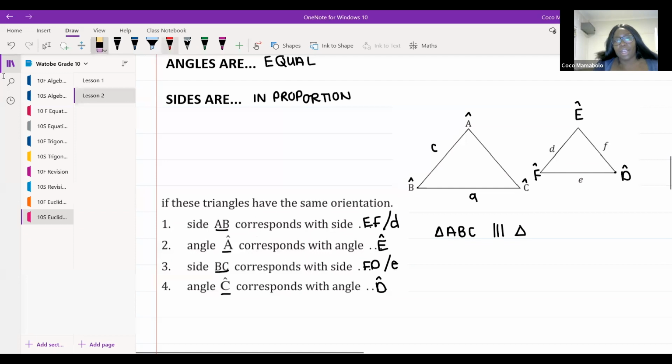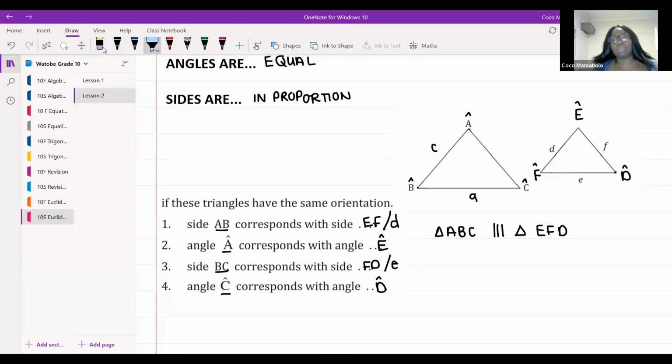And I'm going to explain this. All right. When I say triangle ABC, I started at A, and then I went to B, and then I went to C. Okay. That means that when I map my smaller triangle, I need to start with the corresponding side to that. I need to start at E, go to F, go to D, and then close off my triangle. So I need to do it in that order. So if I went triangle A, B, C, that triangle will be similar to triangle E, F, D. We need it in the correct order because the sides in proportion should match up.